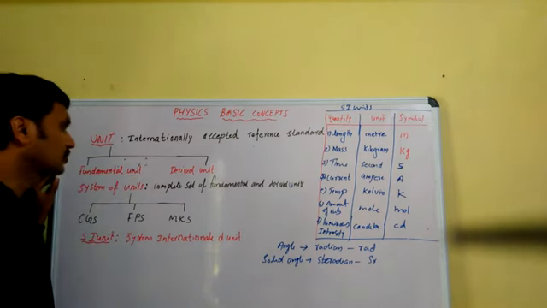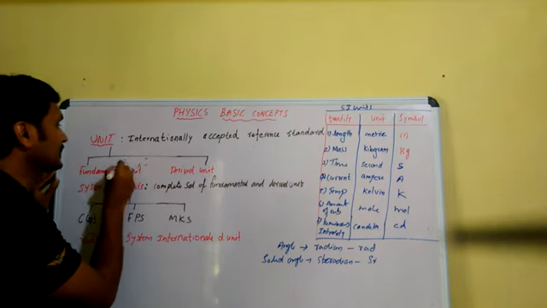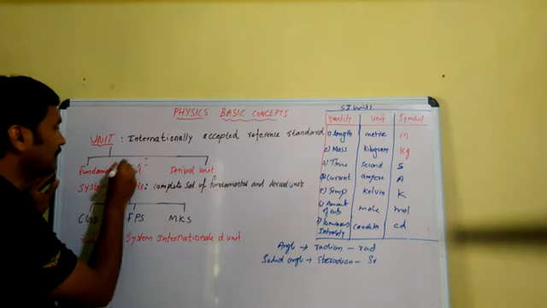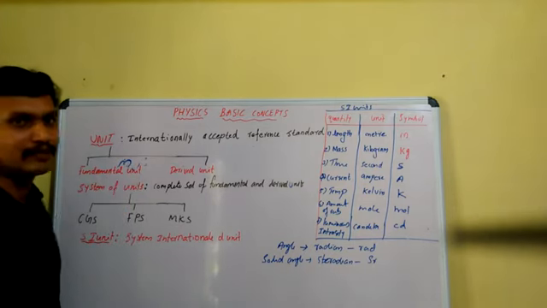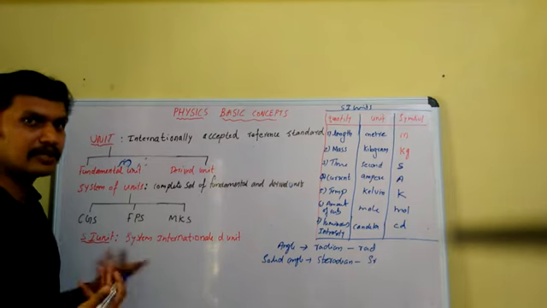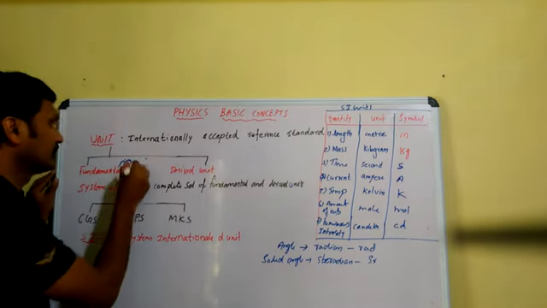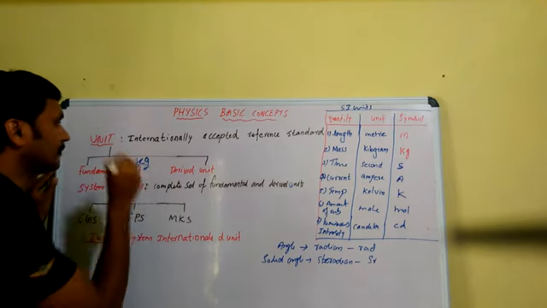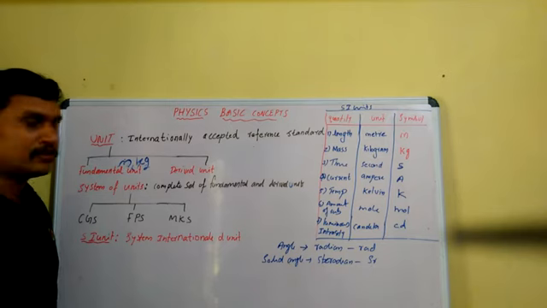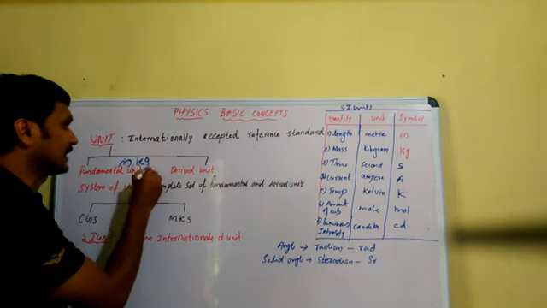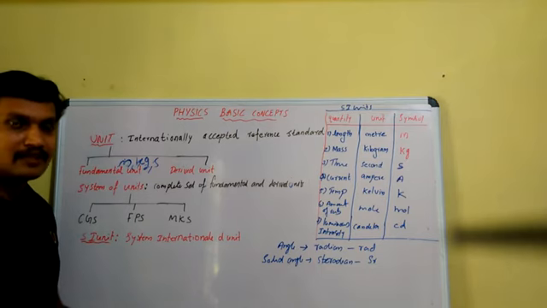What are the examples? For length measurement, you are using meter. So meter is one example of a fundamental unit. Meter, fundamental unit. Centimeter, you can use centimeter also. And for the measurement of mass, we are using kilogram. So kilogram is another fundamental unit. Mass, kilogram. For the measurement of time, we are using second. Second is another fundamental unit.